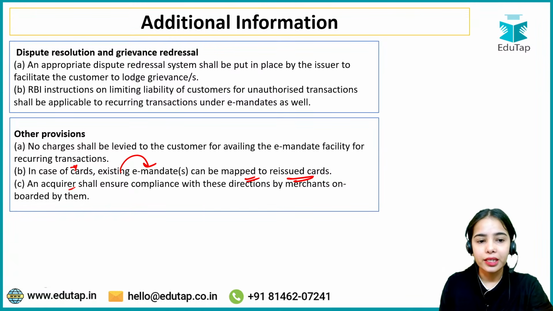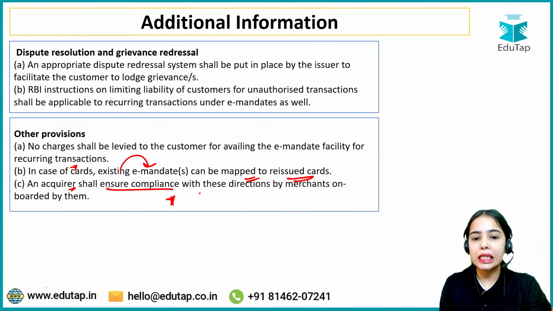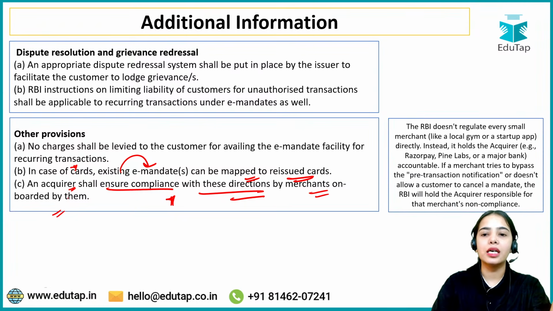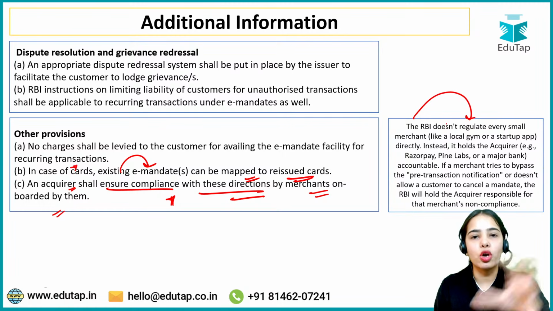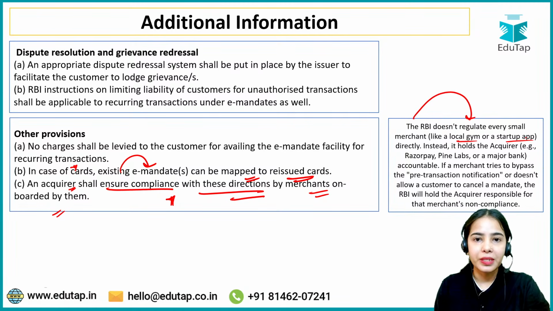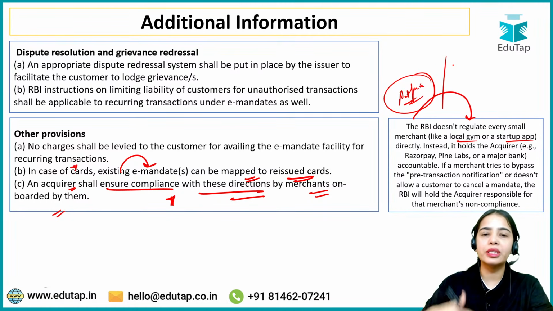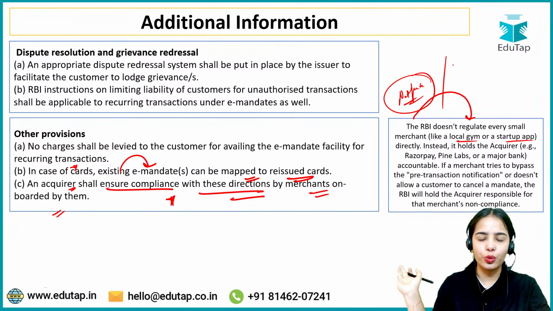Now an acquirer shall ensure compliance with these directions by merchants onboarded by them. That means the RBI does not regulate every small merchant. RBI does not regulate the local gym, the startup apps and such, or even Netflix. RBI is not regulating each and every merchant. RBI is not going to regulate Meesho, Myntra, the multiple apps that we use.